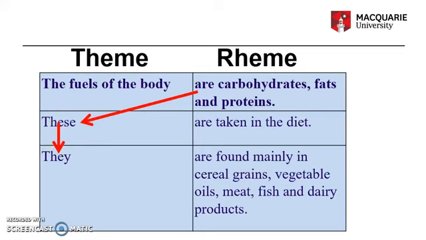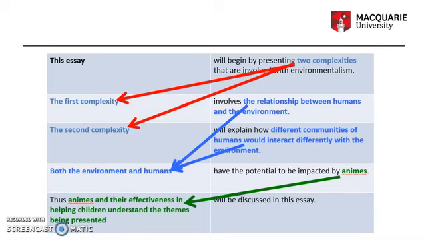So we can also map this thematic progression in the introduction paragraph for the anime essay. In the first sentence, the theme is this essay, so that serves to orientate the reader. And then for the second and third sentence, the themes are picked up from the rhyme of the first sentence. The first sentence introduces the idea of two complexities in the rhyme, and these are picked up in the theme of sentence 2 and sentence 3.